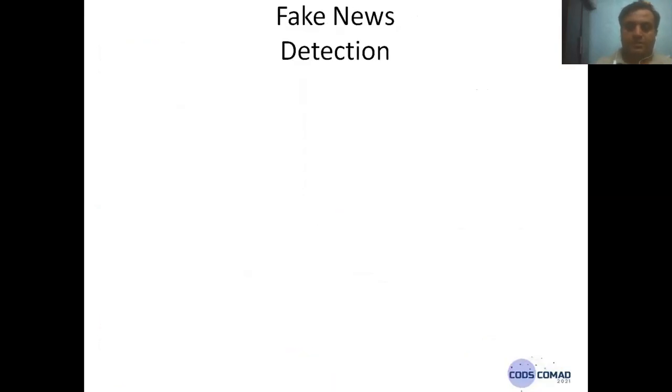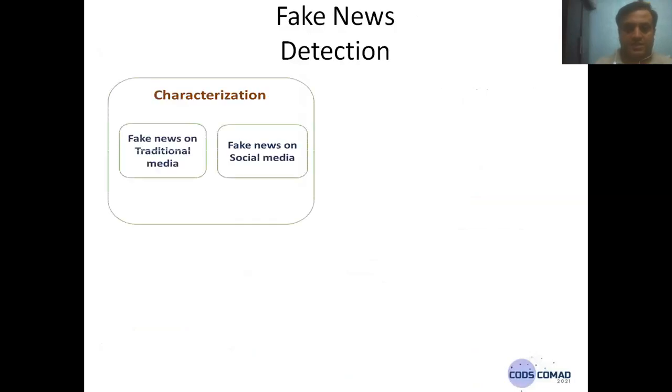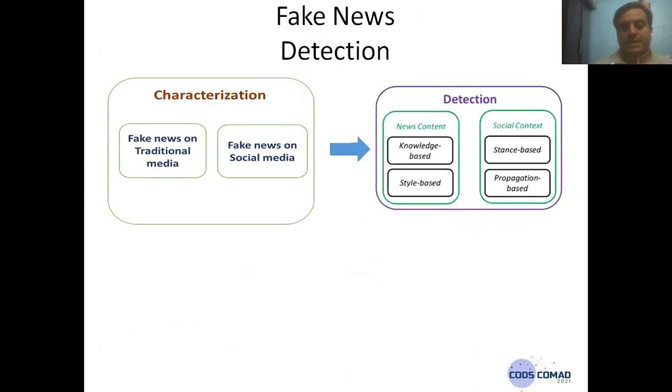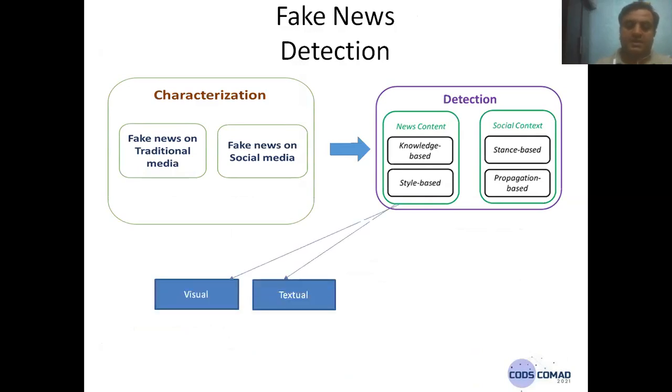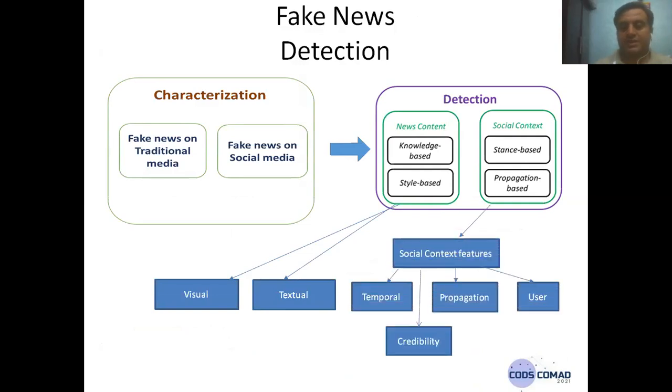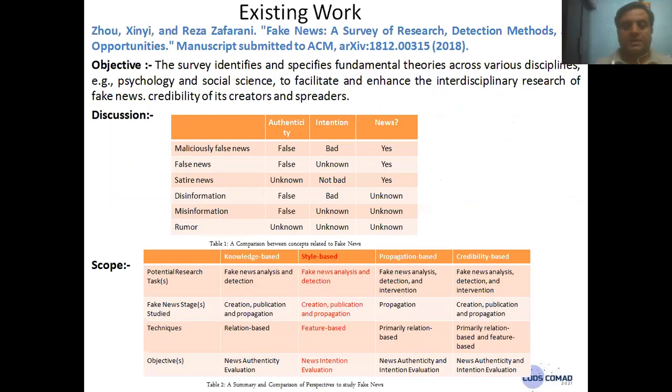If we talk about fake news detection, we can categorize it into two forms: fake news on traditional media and fake news on social media. For detection, there is news content based detection and social context based detection. News content we can categorize into visual and textual, and social context into temporal, propagation, credibility, and user based detection.